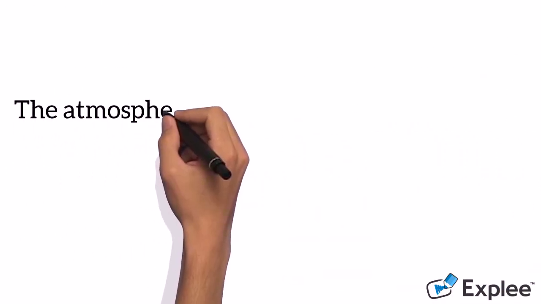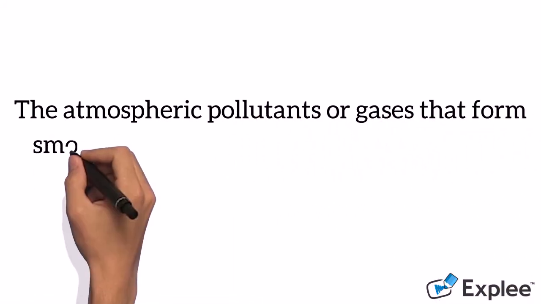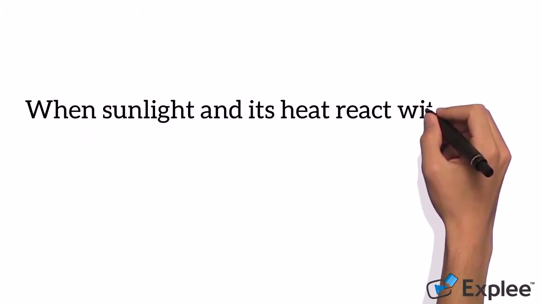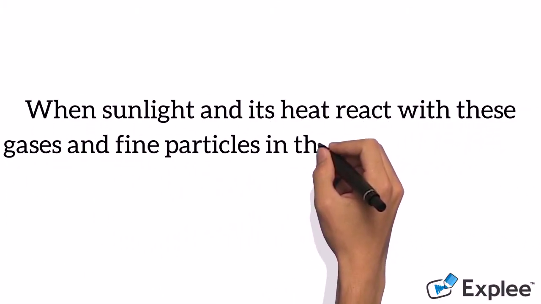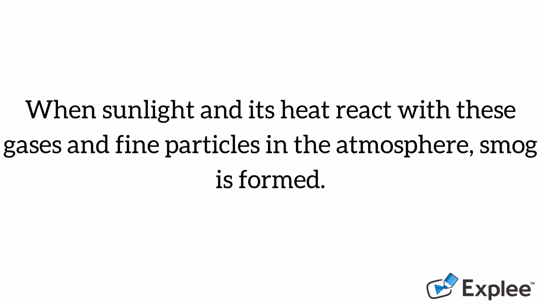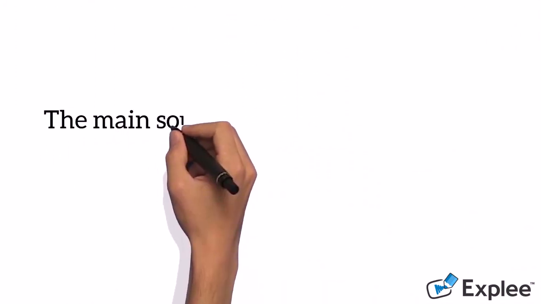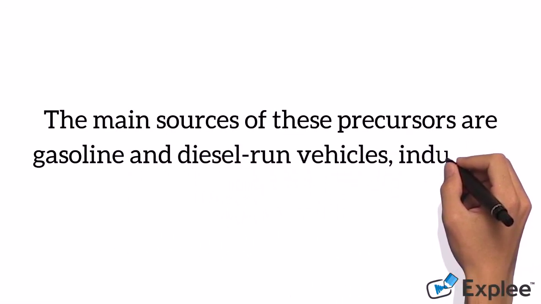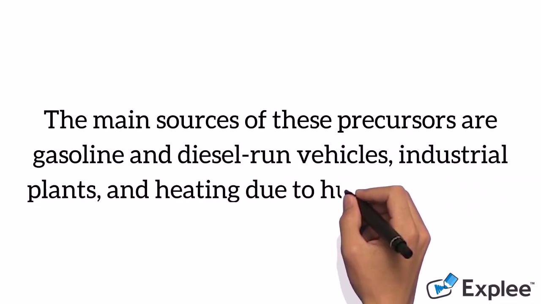How smog is formed. The atmospheric pollutants or gases that form smog are released in the air when fuels are burned. When sunlight and its heat react with these gases and fine particles in the atmosphere, smog is formed. The main sources of these precursors are gasoline and diesel-run vehicles, industrial plants, and heating due to human activities.